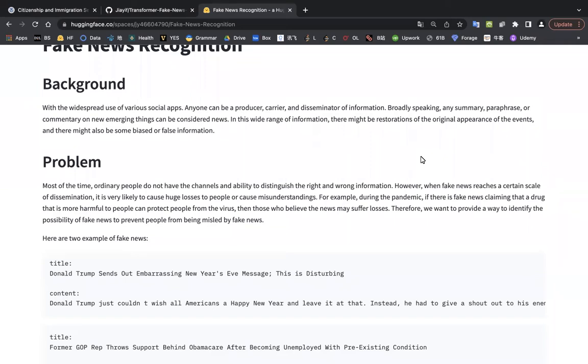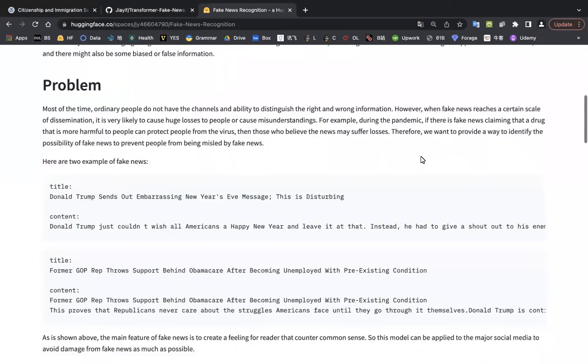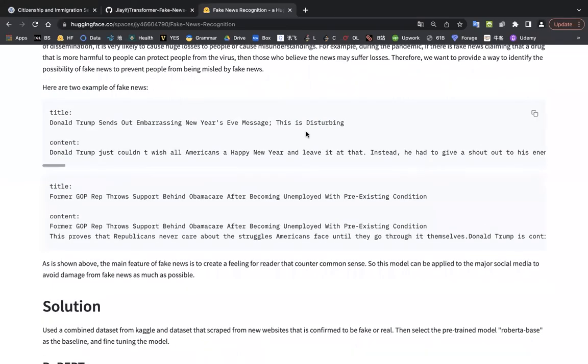Therefore, I'd like to provide an approach that can help identify the possibility of fake news to prevent people from being misled. Here I provide two examples of fake news, but they are not fully shown here due to the format.